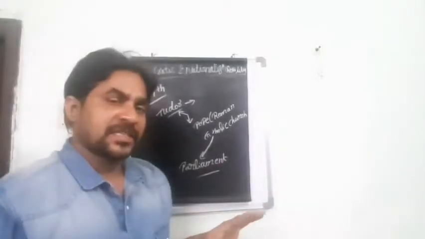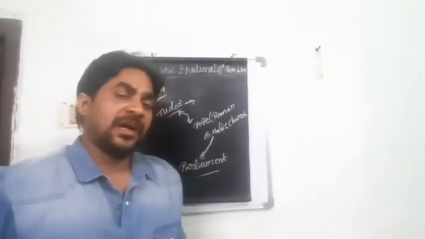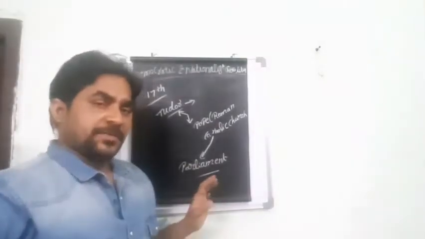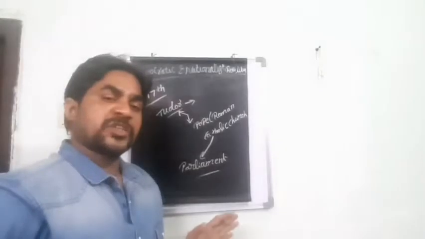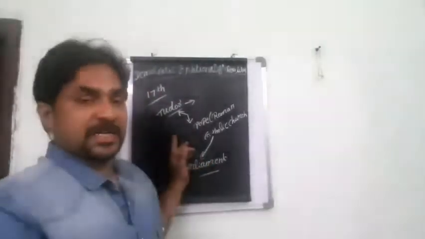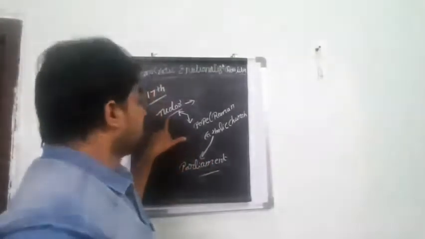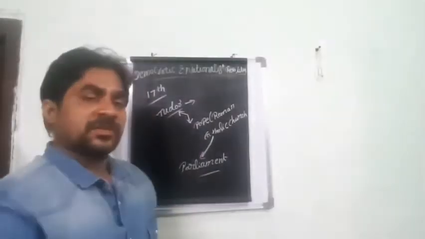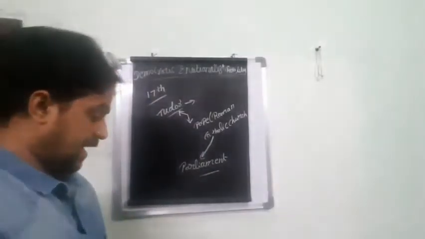The first one is the English Revolution, otherwise called the Glorious Revolution. In the 17th century, England was ruled by the Tudor dynasty. Who ruled England? The Tudor dynasty. That is a dynasty name.